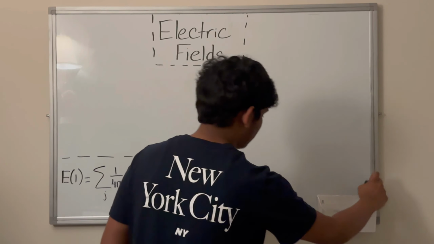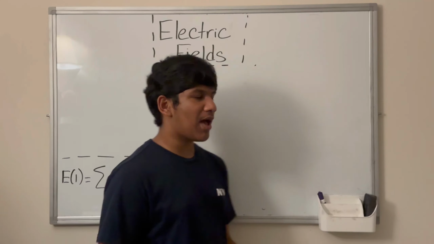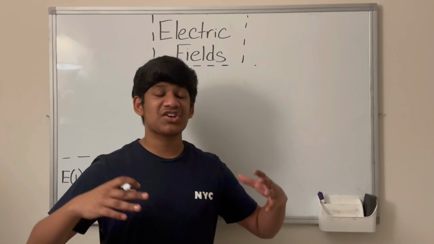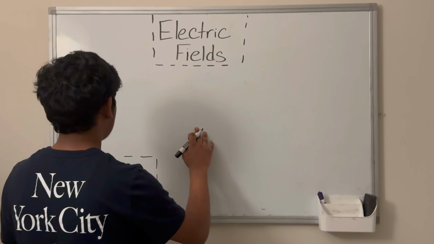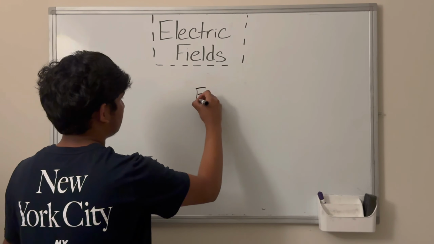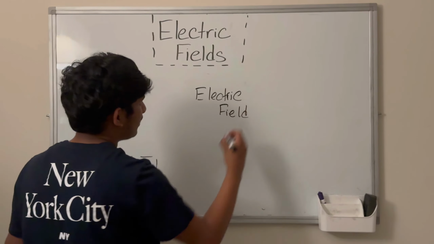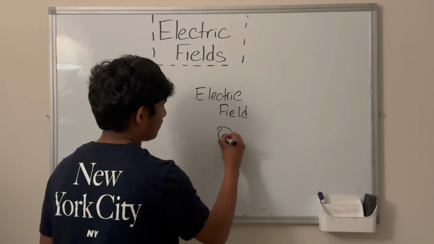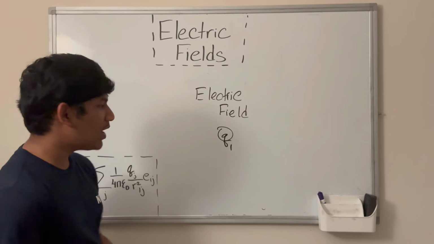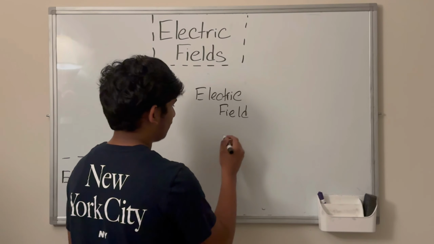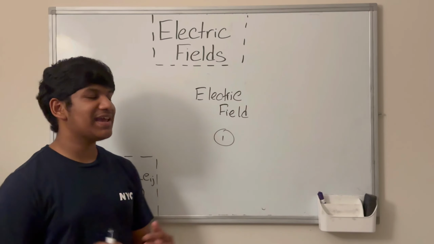So what is the electric field? Well, the electric field is quite simple to describe, but its implications are actually way more than you can count. So let's talk about the electric field. Let's say I have a particle Q1. Now I can call it particle Q1, or I can just call it particle 1. Now in this case, particle 1 is going to generate the electric field.